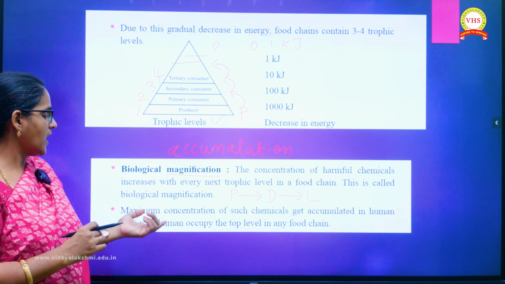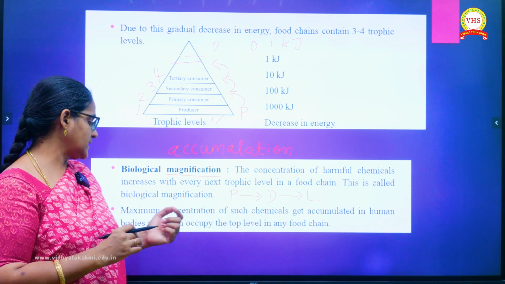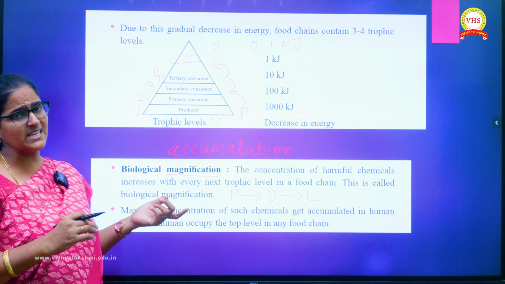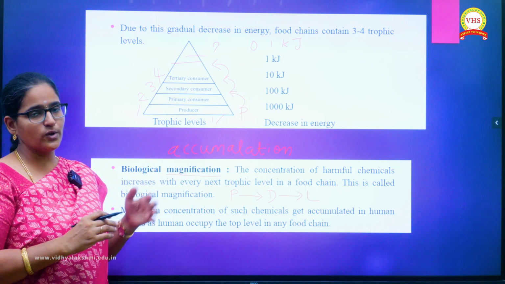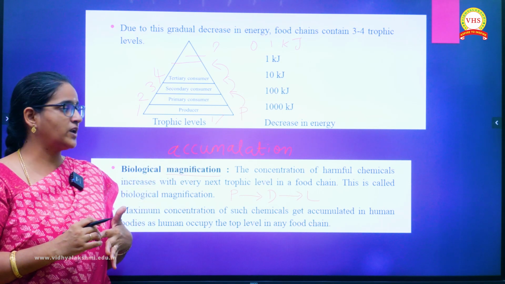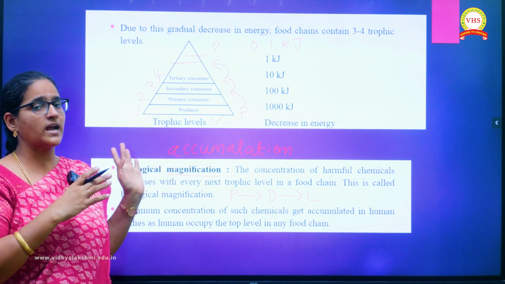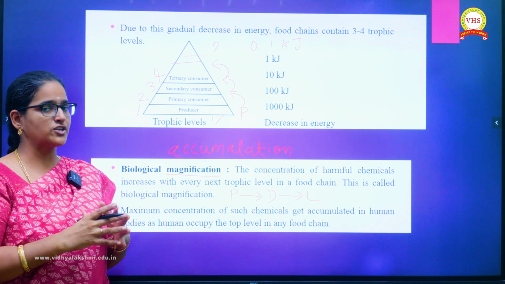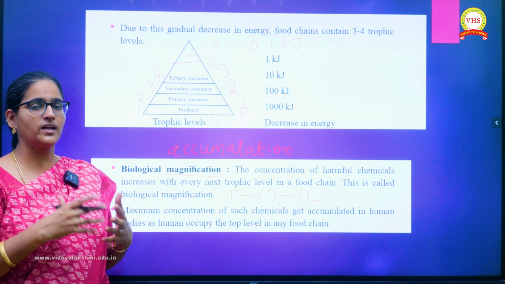So here, the maximum concentration of such chemicals gets accumulated in the human body, as we are at the top level of any food chain. This continuation we'll be seeing in the next video. Just go through the lecture. You will be able to understand the overall view of the introduction part of this chapter. Biological magnification will be continued in the next session.